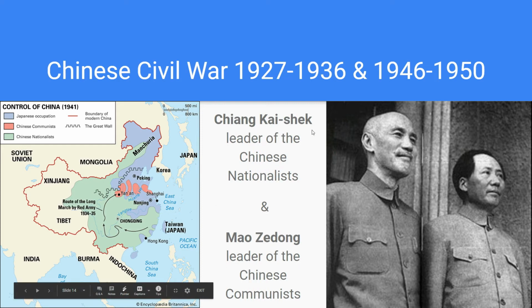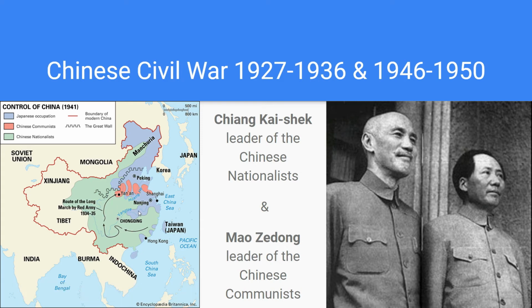So Chiang Kai-shek here on the left was the leader of the Chinese nationalists. Mao Zedong was the leader of the Chinese communists to the right here. And this map, everybody, just shows you the territory. So you'll see, everybody, there's two separate dates here that the Chinese Civil War is taking place, and it stopped in 1936 because both sides united to fight Japan. And then it resumed again in 1946 after World War II when Japan was defeated.